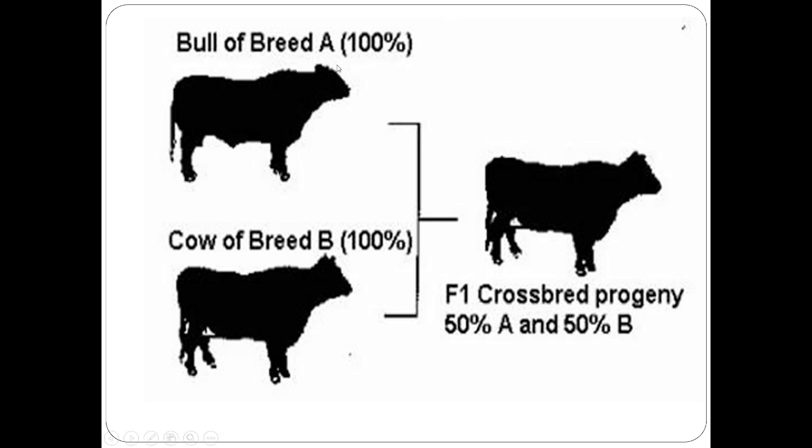If we take a bull of breed A crossed with a cow of breed B, which are pure for their breeds, when there is a cross between these two, we are getting the F1 progeny, that is called AB. Here it is getting 50% characters from A and the remaining 50% characters from breed B.